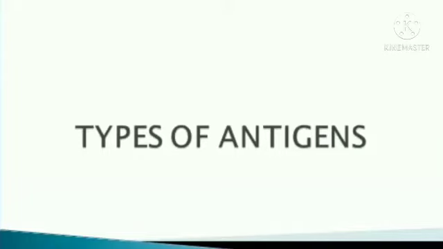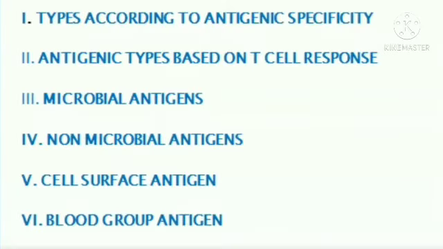So in this class, we will be talking about how you will know how many types of antigens are present. In the previous class, we learned that not only foreign substances, but any substances which are able to elicit the B cell or T cell response are known as antigens. So according to this, antigens have been classified into 7 major types.